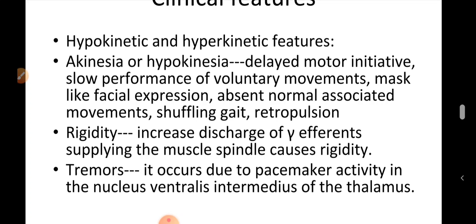The tremor occurs due to pacemaker activity in the nucleus ventralis intermedius of the thalamus. Thalamic neurons exhibit an intrinsic autorhythmicity, and probably it gets unmasked due to an increase in the inhibitory input from the pallidum. Thus the thalamic pacemaker activity induces oscillation in the long loop reflex pathway which originates from the muscle spindles.